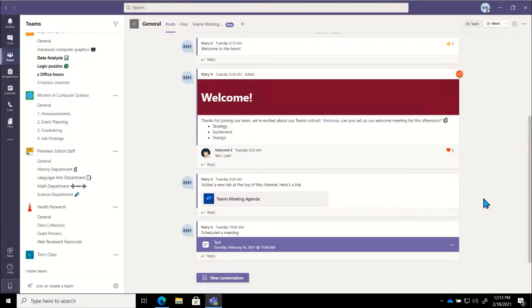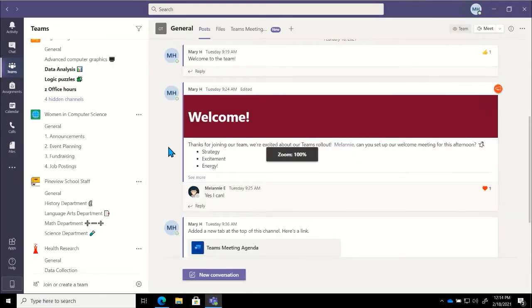So we are starting out in my Teams desktop client, just like we did on Tuesday. Right now we are in our Teams area on the left-hand side. And if I do need to zoom in at all, please don't hesitate to let us know. I'm going to go ahead and zoom in just once to hopefully make this a little bit easier for everybody to see. But if I need to make it bigger, don't hesitate to throw that into that Q&A and we'll take care of it for you.